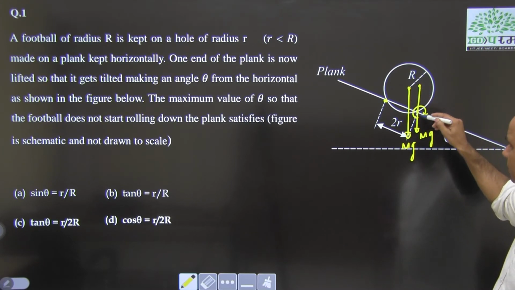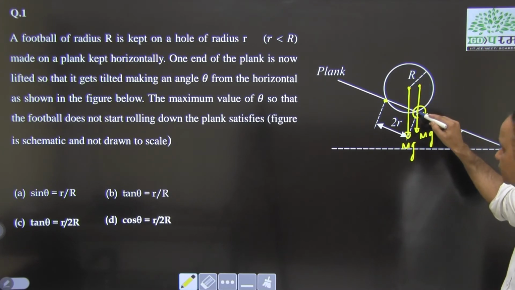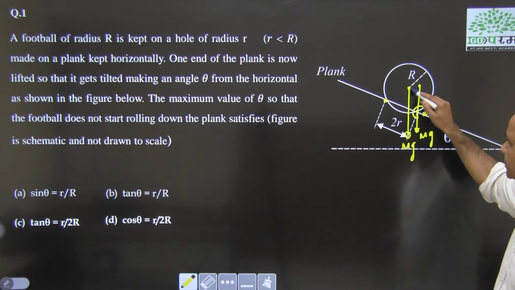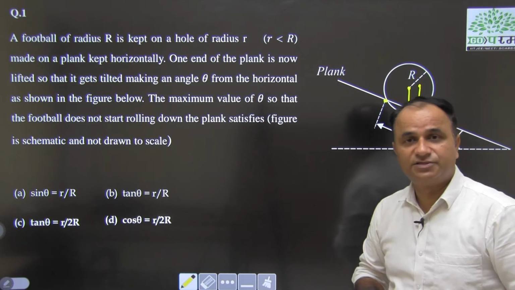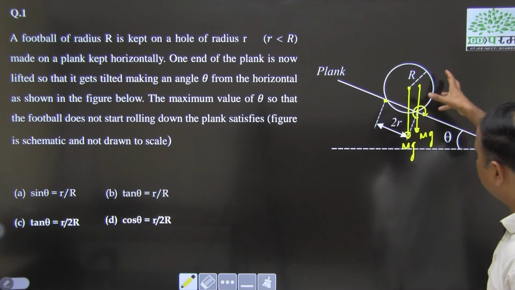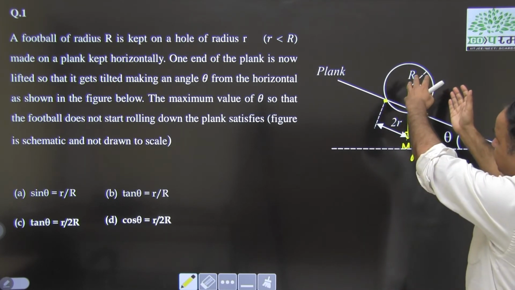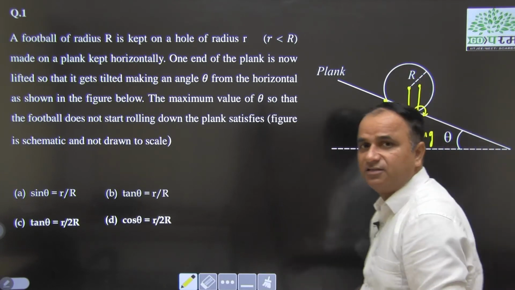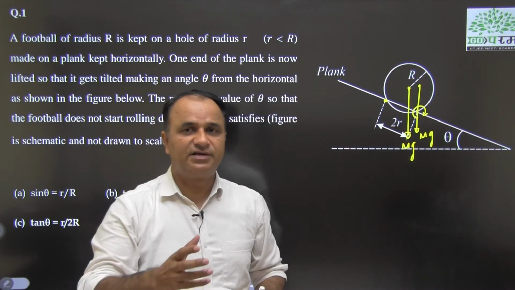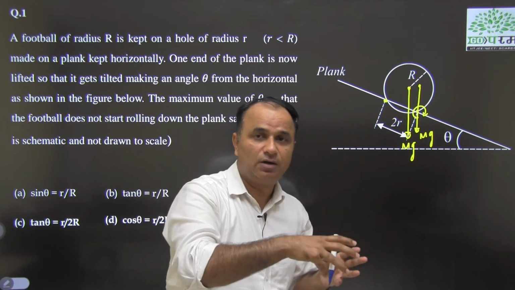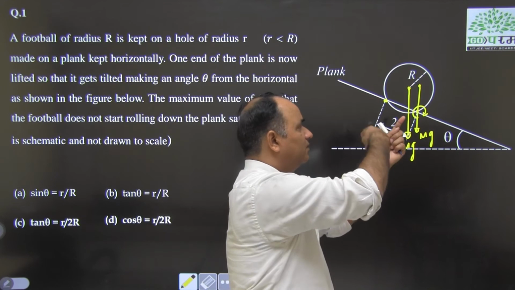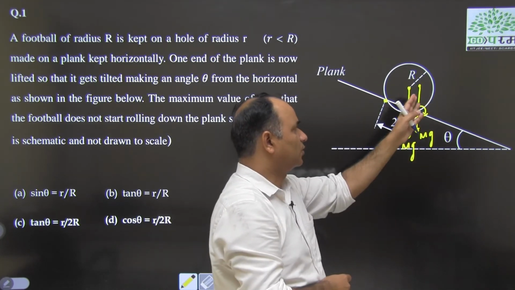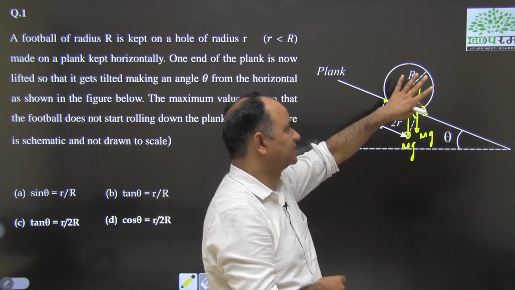Now, before this gravitational force passes through this point, the torque of this gravitational force is anti-clockwise. So, you can see the torque is anti-clockwise. This is the reason the football is kept comfortably over the hole made in the platform, because the tendency of torque is anti-clockwise, and in this way the football is kept on the hole.